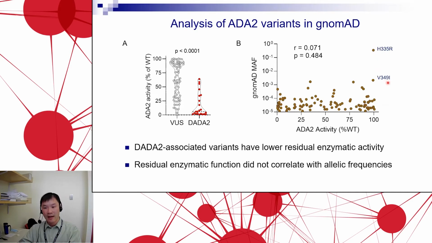And V349I, this is one found in about 1 in 400 people. So these two most common variants have essentially normal ADA2 activity, near 100% of wild type ADA2. But beyond that, we don't really see any correlation among the 100 variants that we analyzed between the allelic frequency or the amount of ADA2 activity that's remaining.